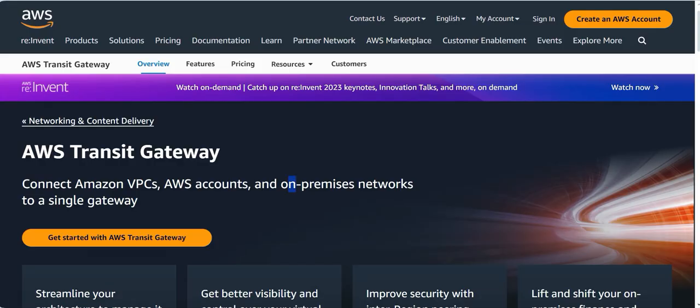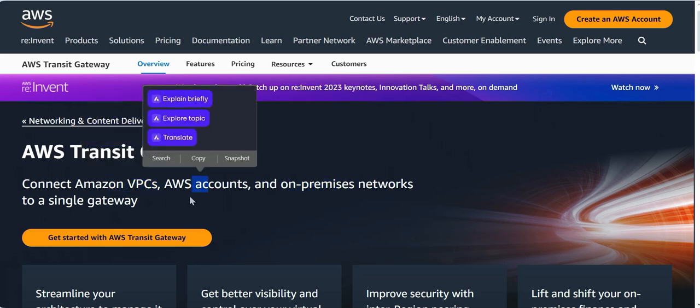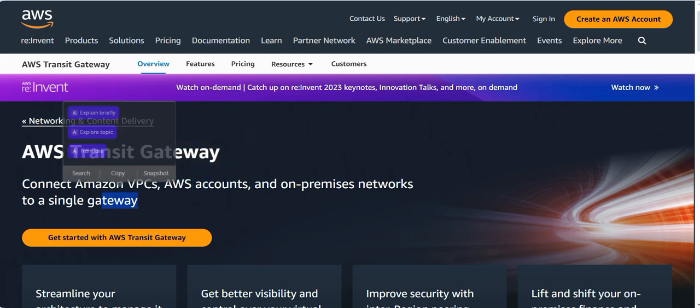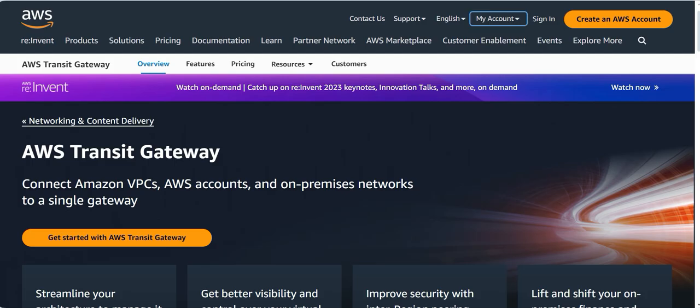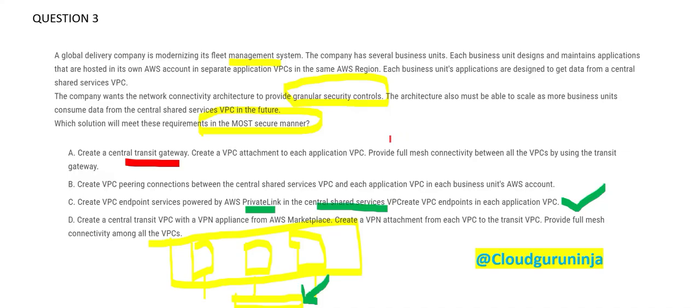If you have on premises in the question, then you can connect VPCs, AWS accounts, and on premises networks to a single gateway. But I don't have on premises in my question. If I don't have on premises, why will I use this? It is out of question. Do not spend more time on it.